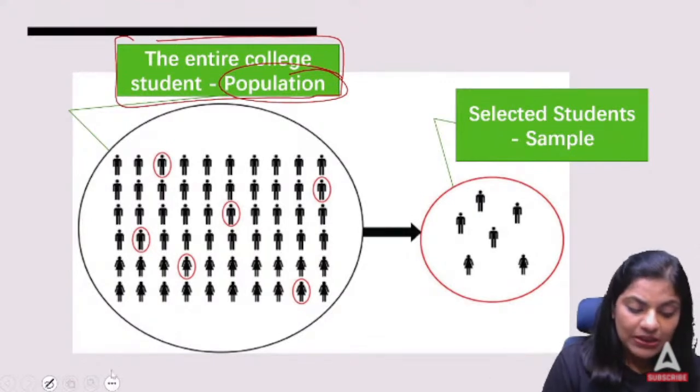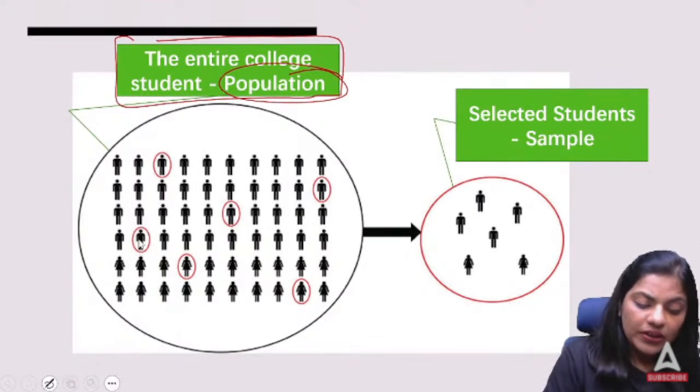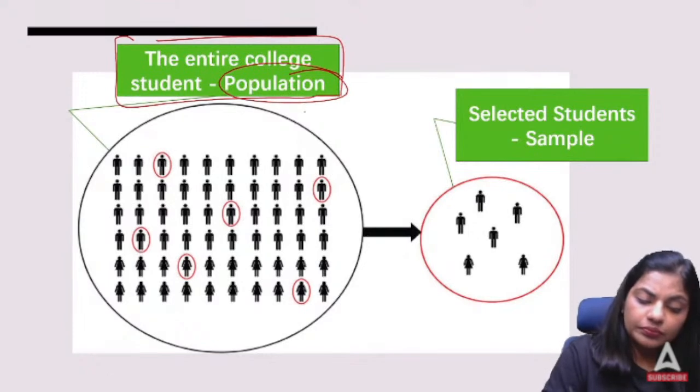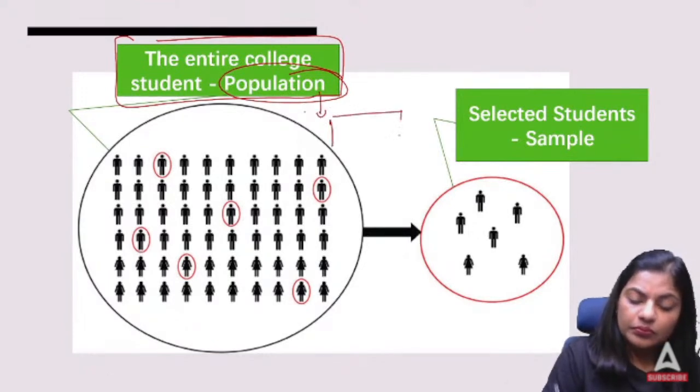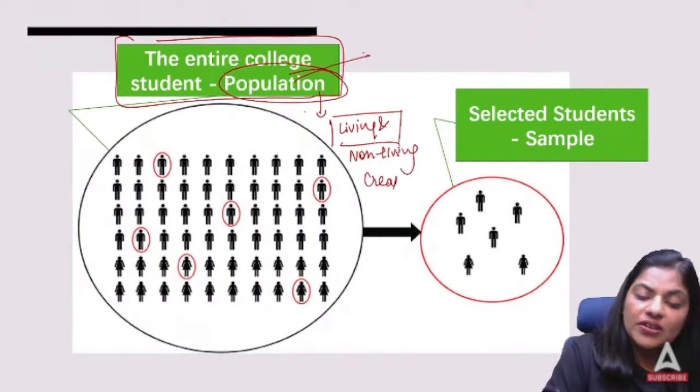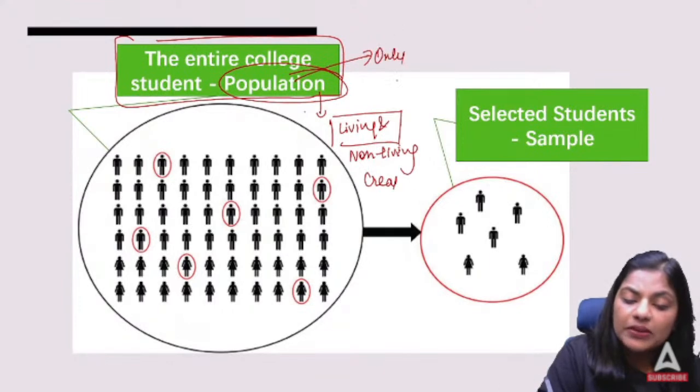Population simply means that any living and non-living creature can be a population. So population here never means only living beings.